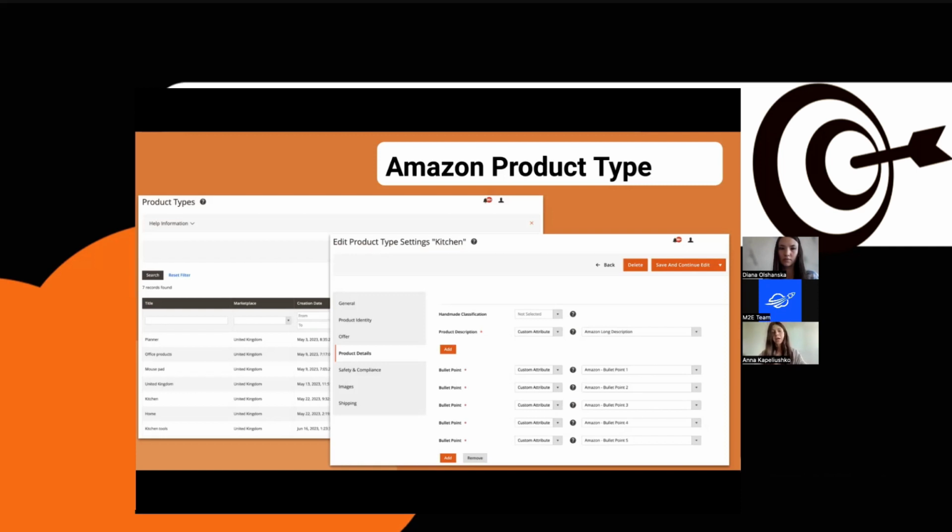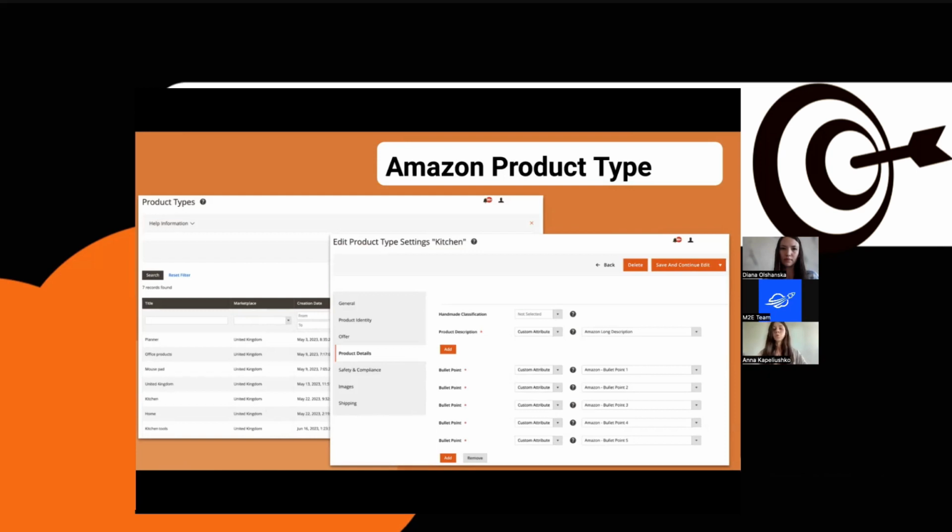And while we're still here, I will mention a little bit of our plans too. In the version that is about to be released, we are adding a switcher, which should be a time saver for you. You will have a chance to select only the required attributes when creating the product type. So there is no need to go through all of the Amazon attributes available in product type.